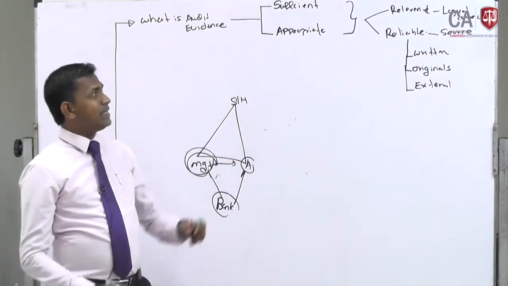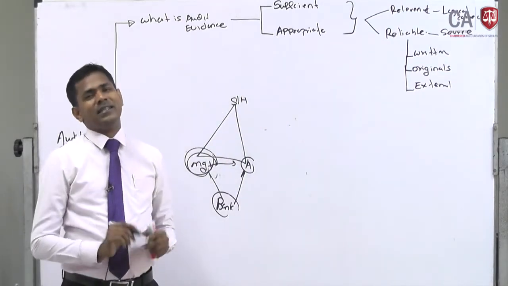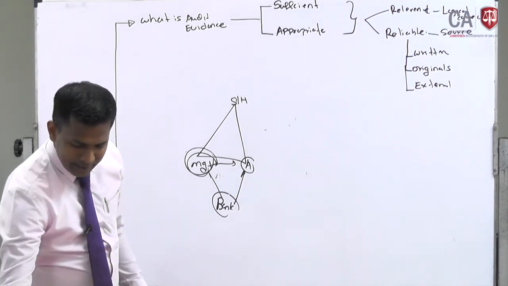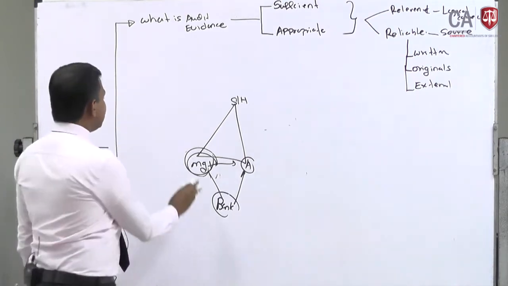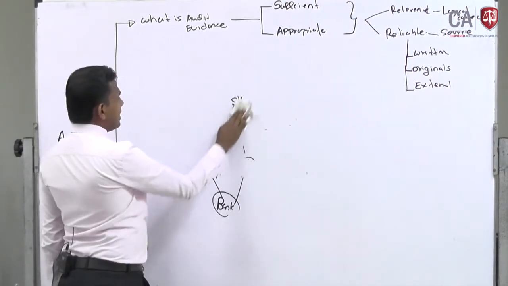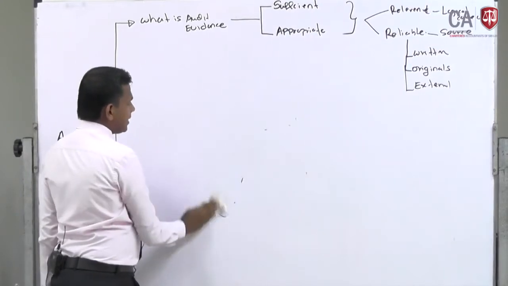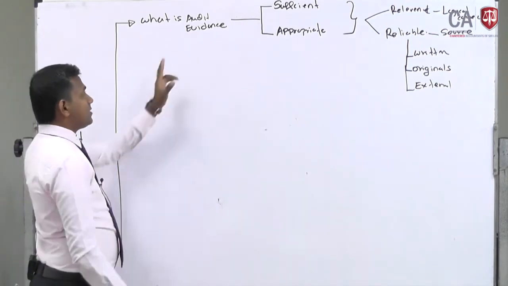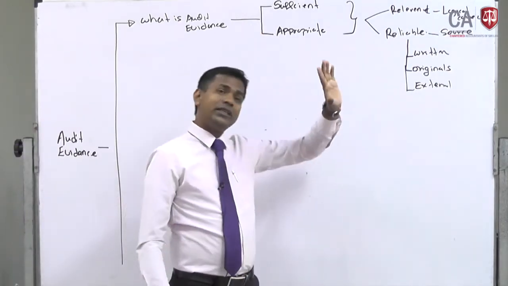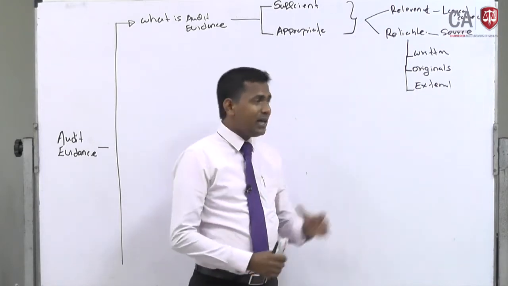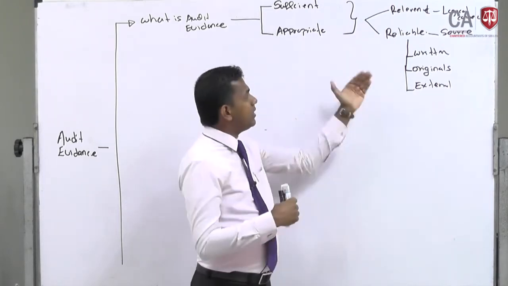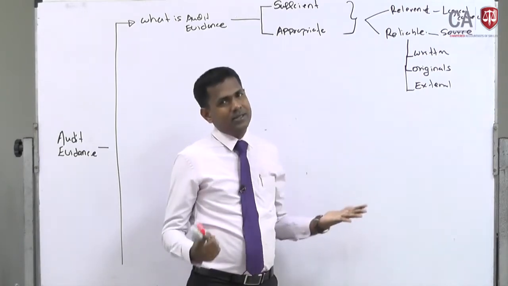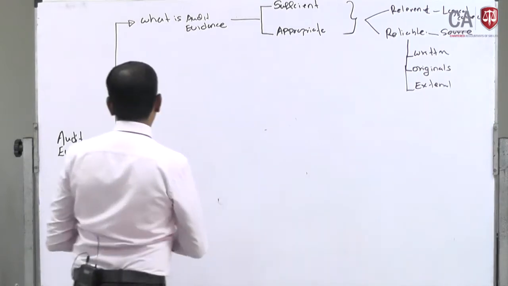Likewise, you can discuss this reliability of audit evidences in detail. It is given in the study text. Please have a look at that. Right. So what I was trying to explain here as the first point is audit evidence. You should be aware that audit evidence has two main characteristics, that is sufficient and appropriate, and also all this information should be relevant and reliable. Relevance means logical connection, reliable means source: basically written evidences, originals and external evidences. I hope that you are clear with point number 1.